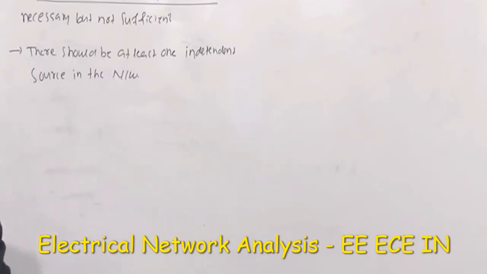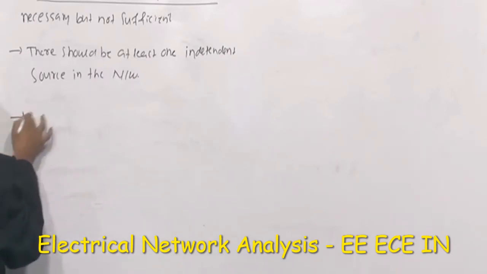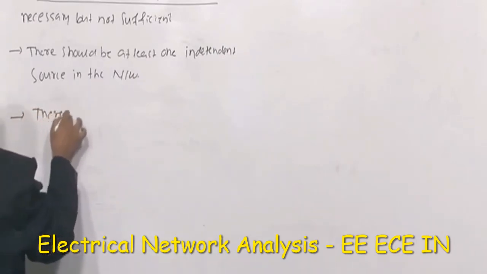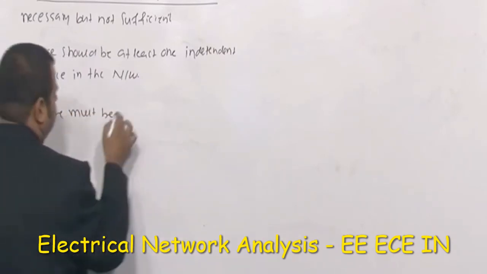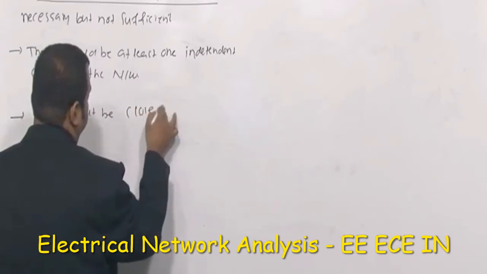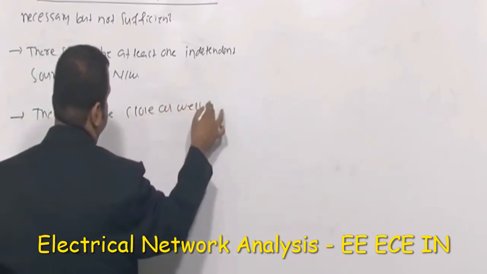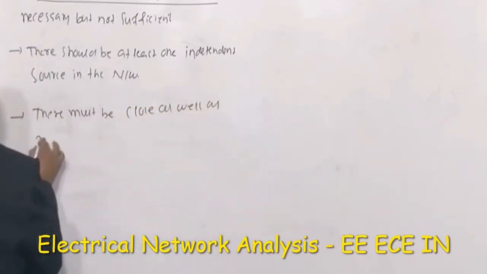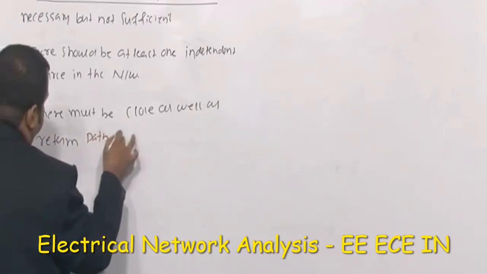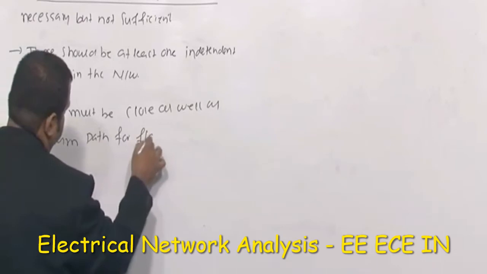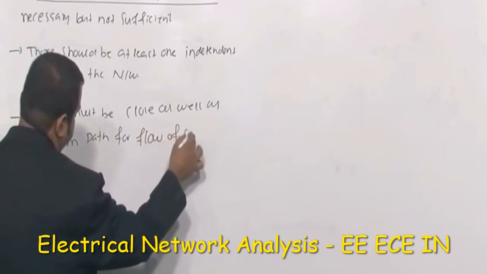The second statement is there must be a closed as well as return path for flow of current.